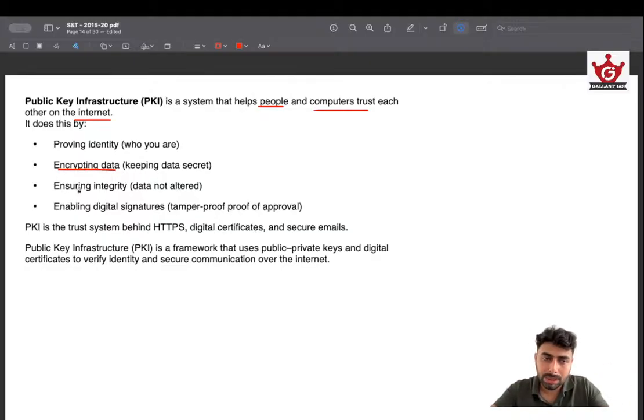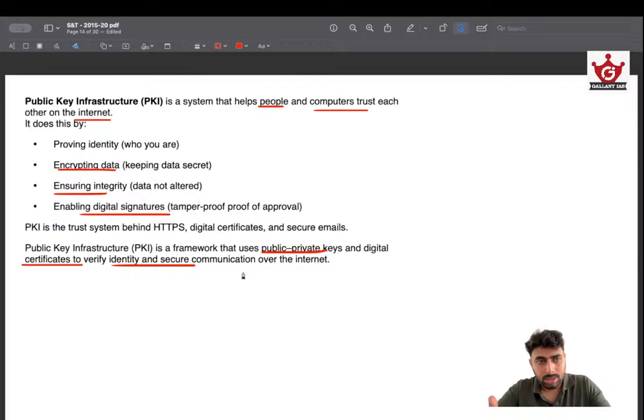So it's used for encrypting data, ensuring integrity, meaning that it is locked and no data can be altered inside that. Digital signatures. Of course, if we are locking something, it's tamper-proof. So that's how it works. And it's a framework that uses public and private keys. There are two keys used for that. Assume this public key is the lock that you send. Everybody can see the public key. That is the lock. Everybody can see the lock, but not everybody has the key to open the lock. So that's the private key. And there is a digital certificate to verify the identity.